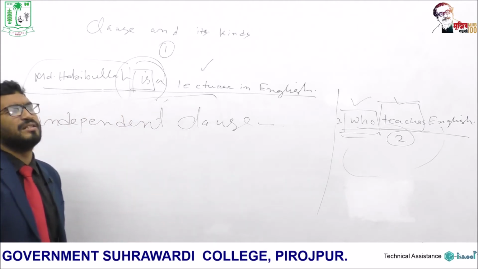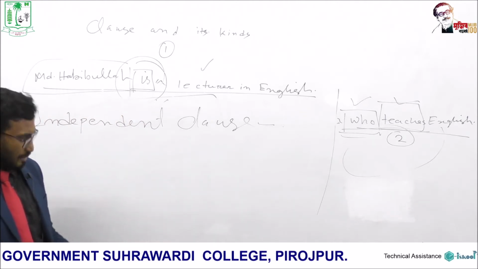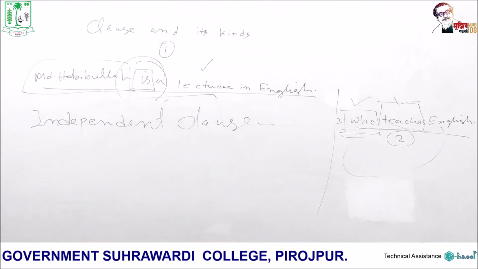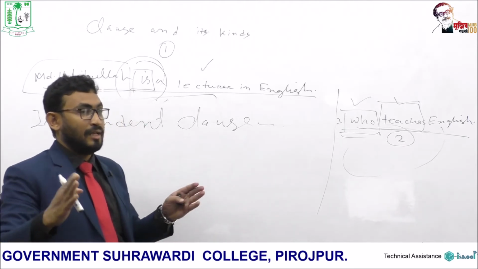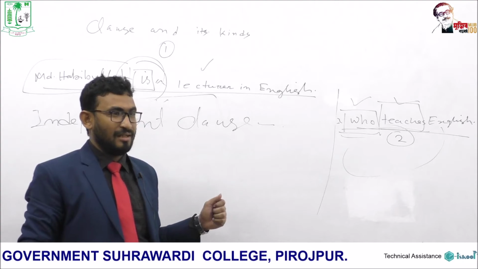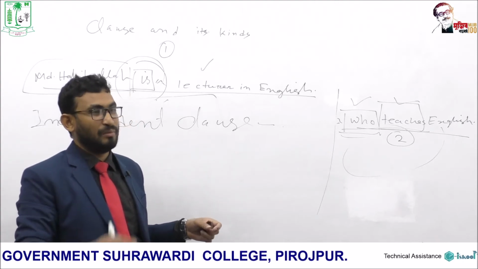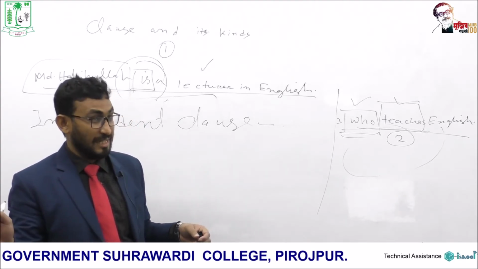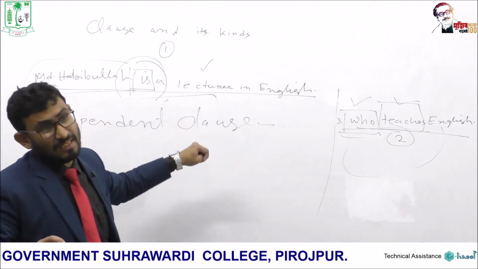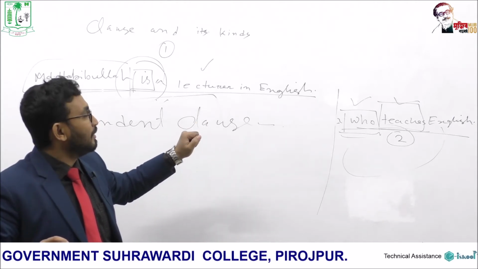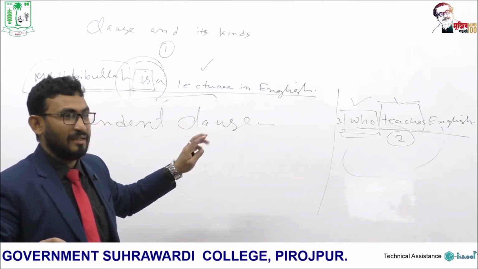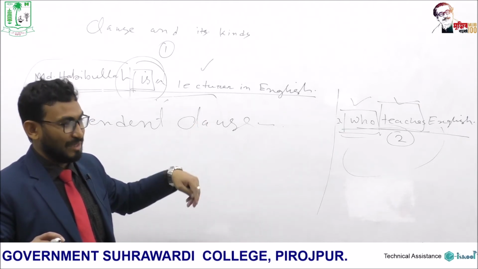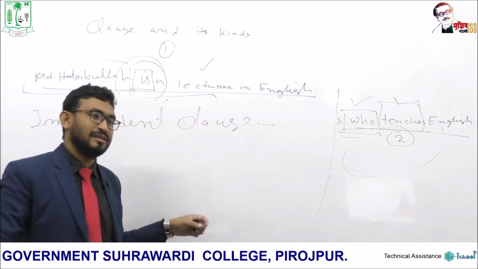Why is it called principal clause? Because principal in a college, the head of a college is principal. Everyone depends on the principal, but the principal doesn't depend on anyone else. Therefore, in a sentence, we know two kinds of clauses mainly: principal clause and subordinate clause.